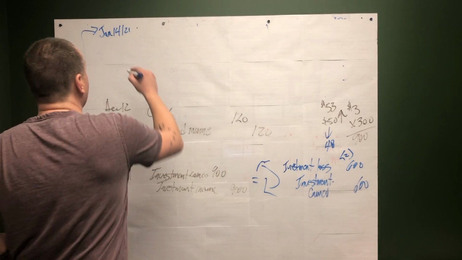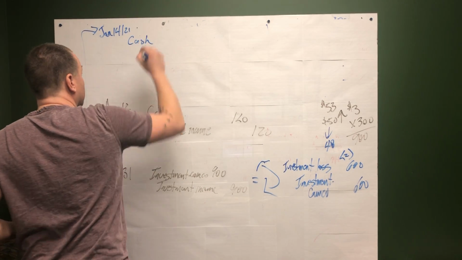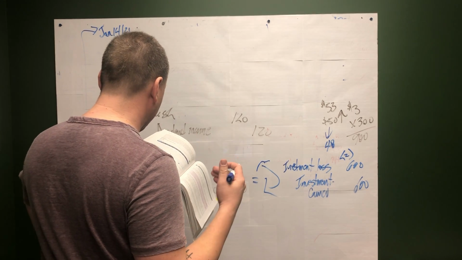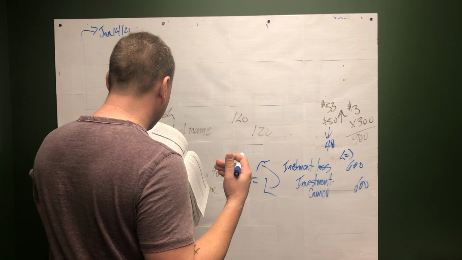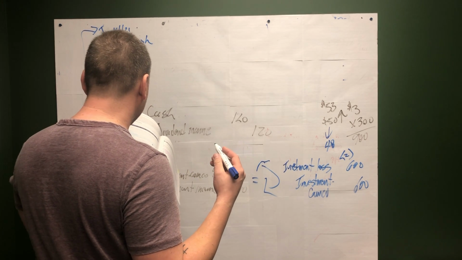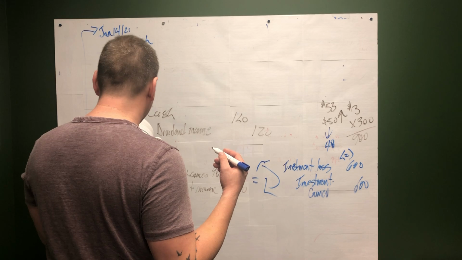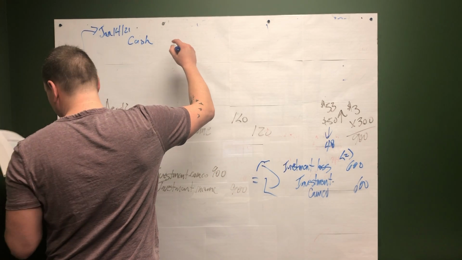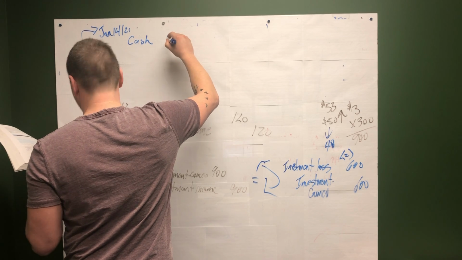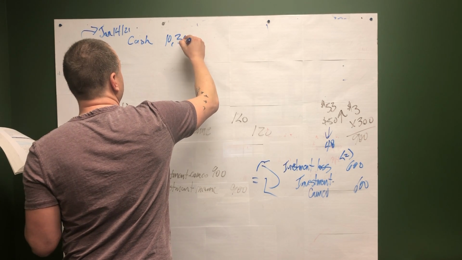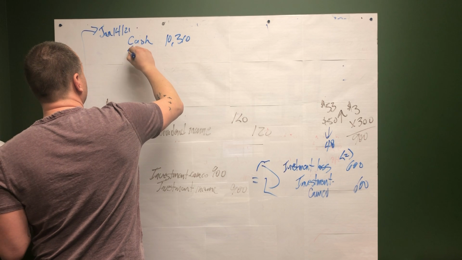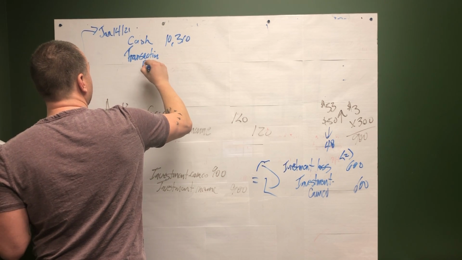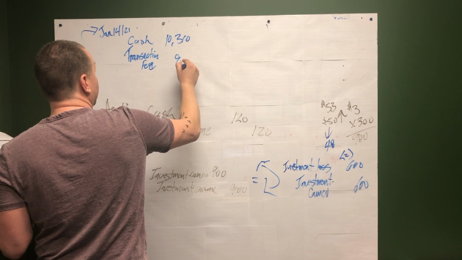So debit cash of 52 times 200, and they net it out. I wouldn't have done it this way, but it's going to give you cash of 10,310. You have a transaction fee of 90.